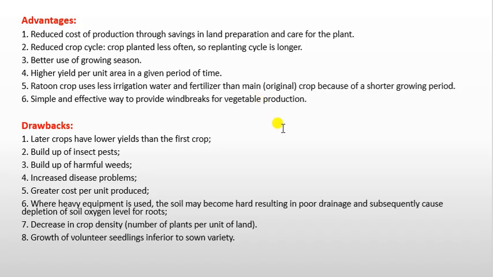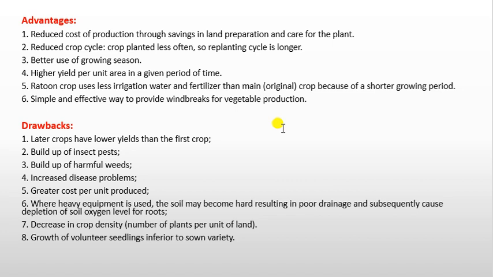Advantages of ratoon cropping: reduces the cost of production through the saving in land preparation and the care for the plant. Reduces the crop cycle. Crop planted less often, so the replanting cycle is longer. Better use of growing season. Higher yield per unit area in a given period of time. Ratoon crop uses less irrigation water and fertilizer than the main crop because of the shorter growing period. Simple and effective way to provide even breaks for vegetable production.